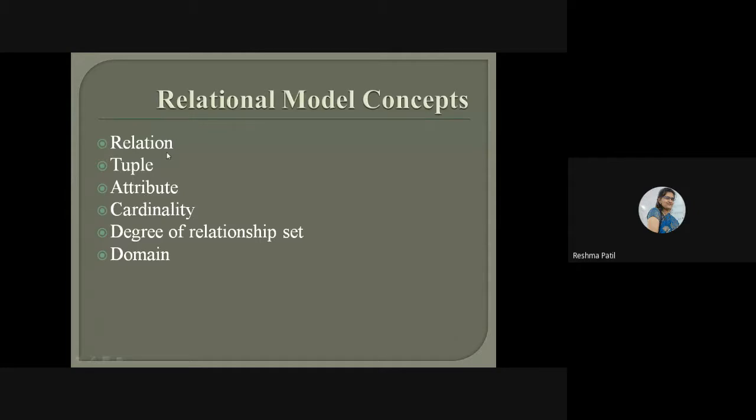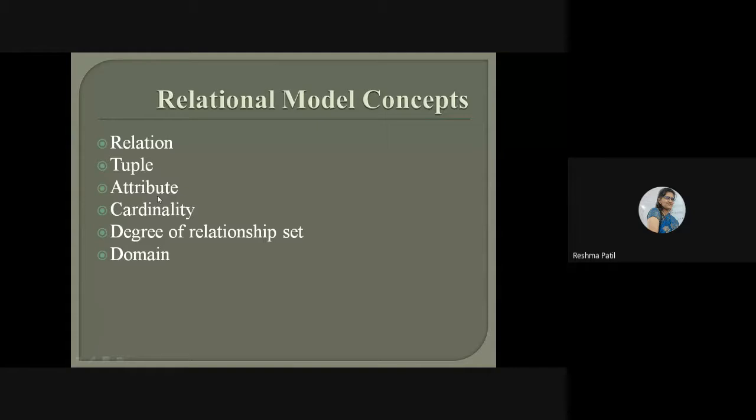What is a relation? Table. Table of values. Relation is a table or table of values. Tuple. Remember this tuple. Tuple means row or record. A record of a particular entity or particular table is called a tuple.